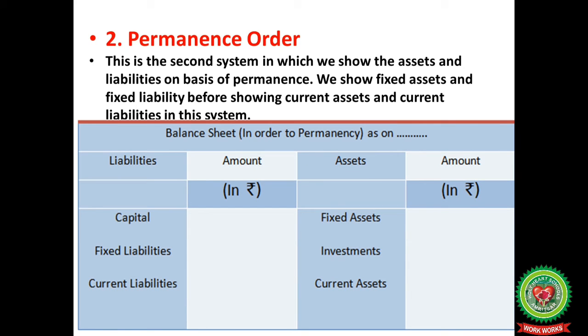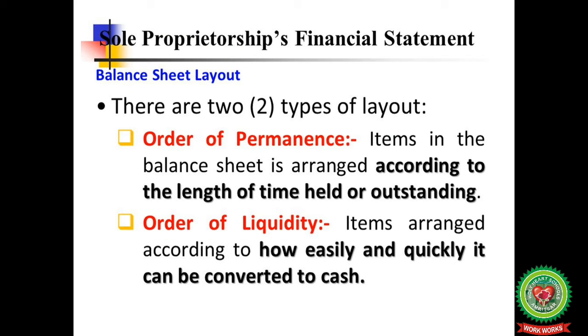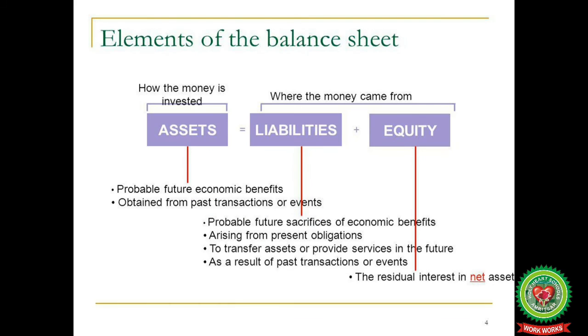Second is permanence order. This is the second system in which we show the assets and liabilities on the basis of permanence. We show fixed assets and fixed liabilities before showing current assets and current liabilities in this system. In a sole proprietor's financial statement, there are two types of layout, order of permanence and order of liquidity. Items in the balance sheet arranged according to the length of time held or outstanding is known as order of permanence. Items arranged according to how easily and quickly they can be converted to cash can be termed as order of liquidity.